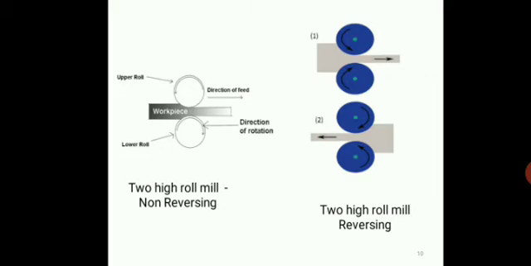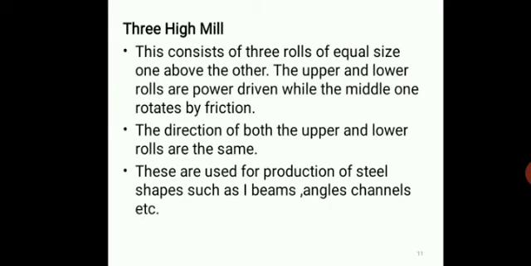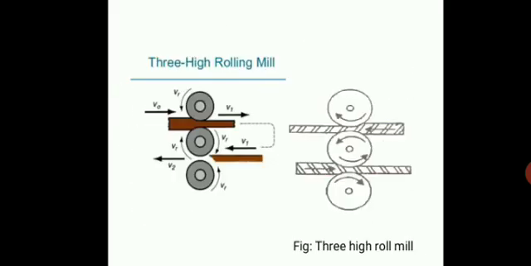But the disadvantage of this 2 high reversing mill includes the mechanical requirement and power to constantly overcome and reverse the angular momentum of the rolls. We require high power in the case of a reversing mill. Okay, next one is the 3 high mill. Go to the figure. This is the figure of the 3 high mill.